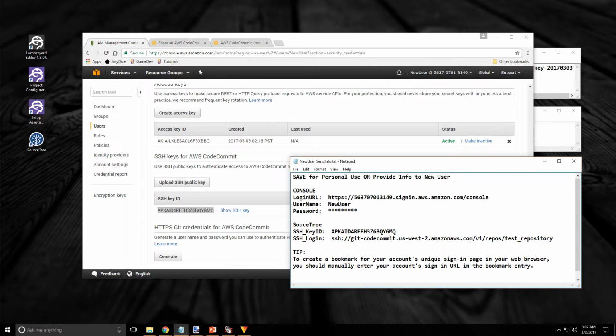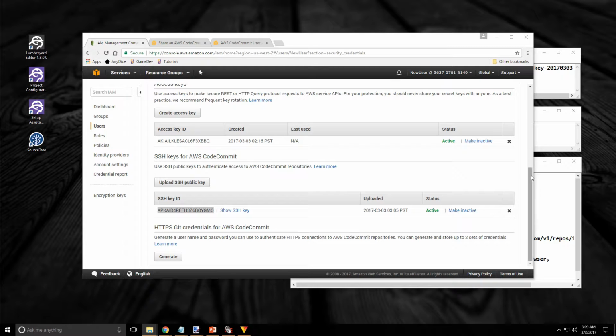That's going to go right here, followed by an @ symbol. There we go. There's our login right there. Save that. And you'll need to send that to your new user. Now we should have everything we need to configure SourceTree and clone the repository. So let's do that next.